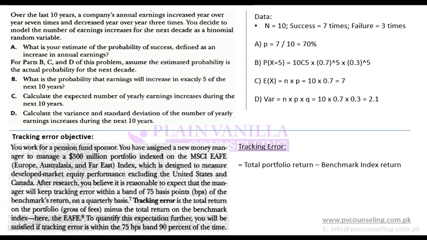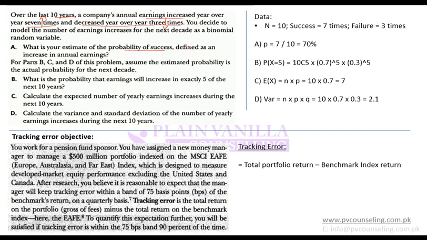So here is another example. Over the last 10 years, a company's annual earnings increased year over year 7 times and decreased year over year 3 times. You decide to model the number of earnings increases for the next decade as a binomial random variable. What is your estimate of the probability of success?